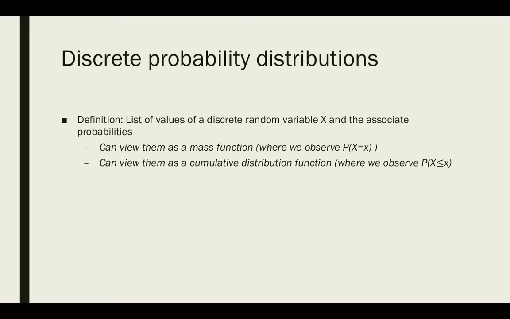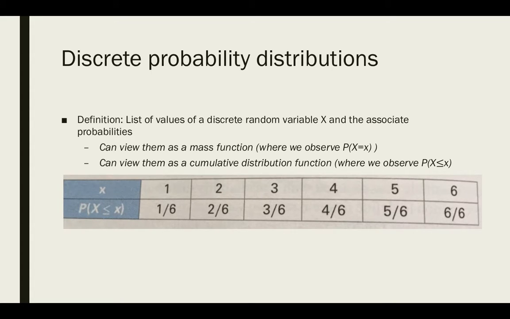So we saw in the video the probability of rolling anything from 1 to 6 on a 6-sided die is equal. Each one of them is 1/6. But if we looked at the cumulative distribution function, we could say that the probability of rolling a 1 is 1/6. And every time I keep going up, the probability of rolling something less than or equal to 2 would be rolling a 1 or a 2, so 2/6. Probability of rolling something less than or equal to 3 would be the probability of a 1, 2, or 3, so 3/6, and so on and so forth.